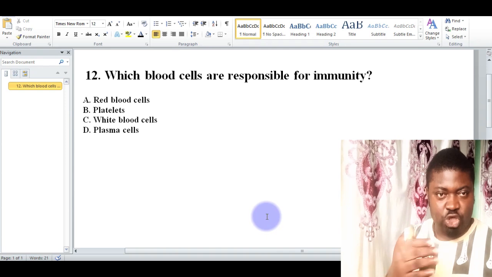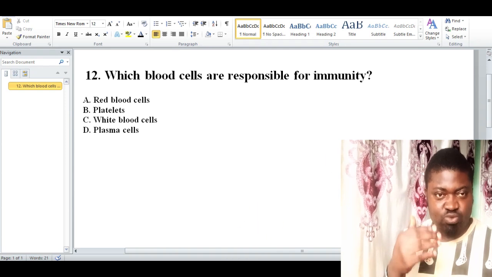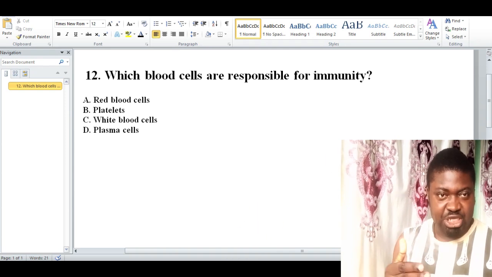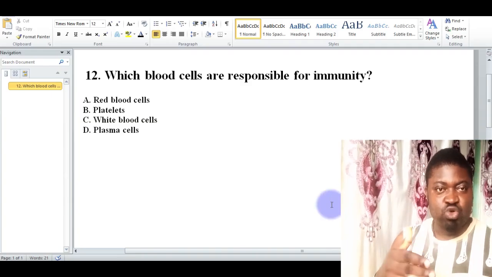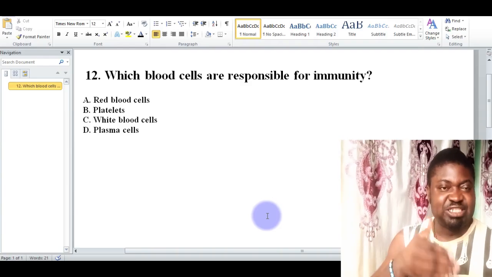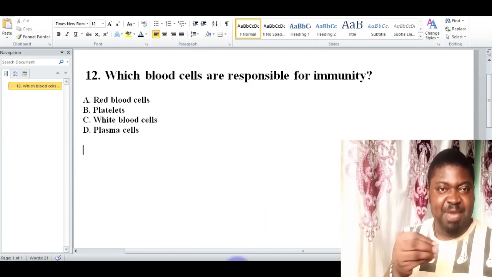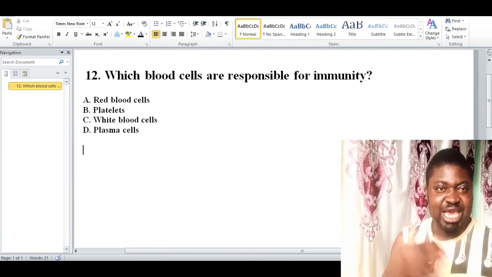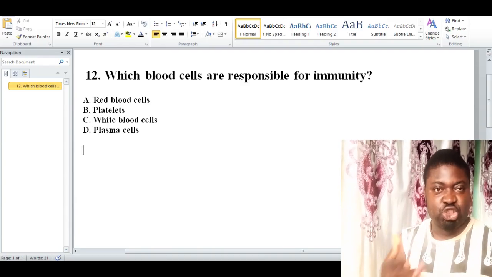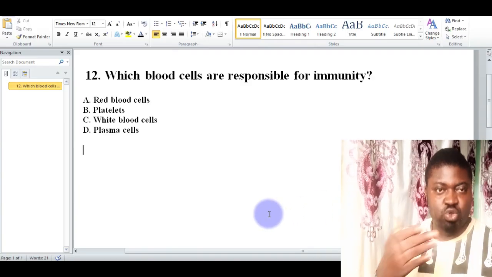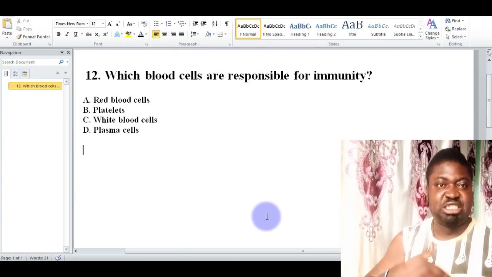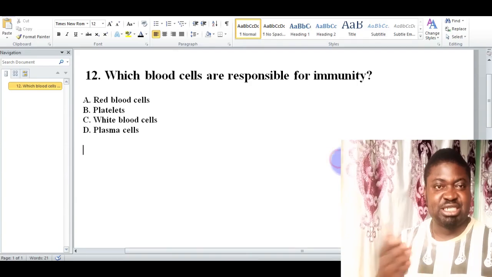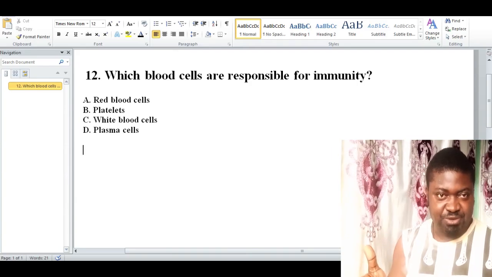So the specific function of the white blood cell is to defend the body against pathogens through phagocytosis and also antibody production. Those are the main functions of the white blood cell, to defend the body against pathogens by using the process of phagocytosis or producing antibodies to fight against diseases and infections.